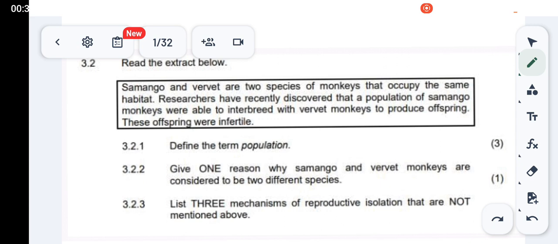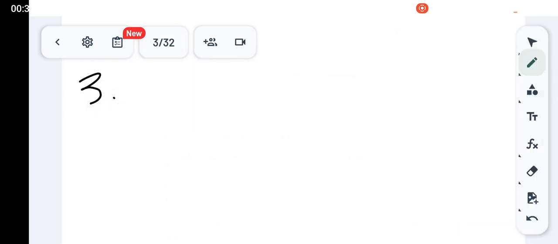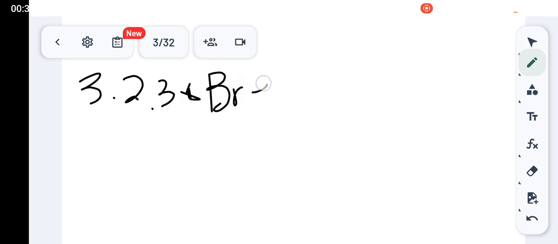And then 3.2.3 is going to ask us to list 3 mechanisms of reproductive isolation that are not mentioned above. So the one that is mentioned here is infertile offspring. So we need to mention the other mechanisms of reproductive isolation that are not mentioned in the extract. So the ones that are not mentioned, we have breeding at different times of the year.